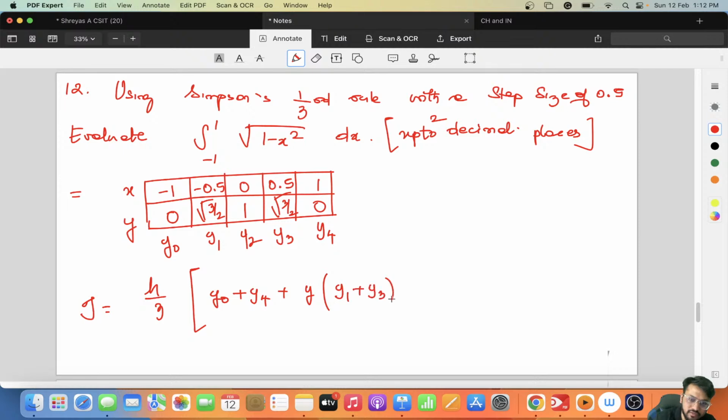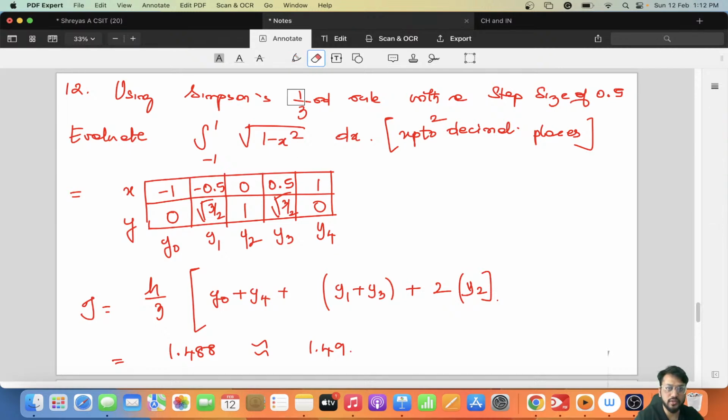Y into y plus y3 plus, so this is 3, not y, 3 plus 2 into what is left, y0. y4 हो गया, what is left, y1 y3 हो गया, y2 बचा है. ठीक है. So evaluate all this. You'll be getting 1.488 something, approximately equal to 1.49, right? Okay, so this is 4, not 3. I'm really sorry. This is 4 into y1 plus y3 plus 2 into y2.